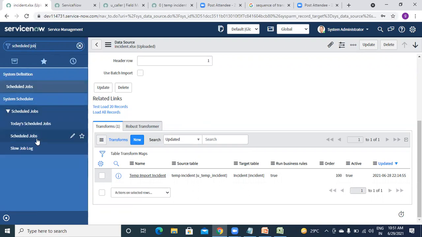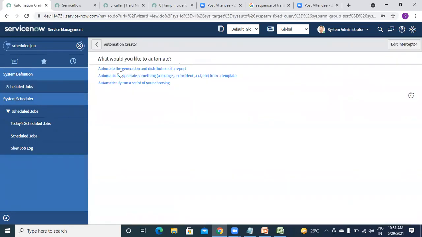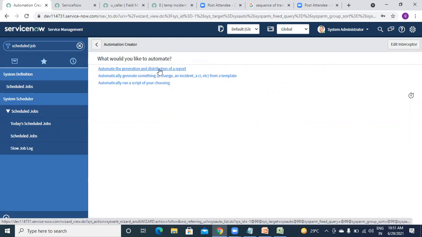Okay, so let's go to System Definition, Scheduled Jobs. Click on New. Here we have options like automatic generation and distribution of reports, which we don't want. Automatically generate something, like a new change record or CI from a template. Automatically run a script of your choosing.